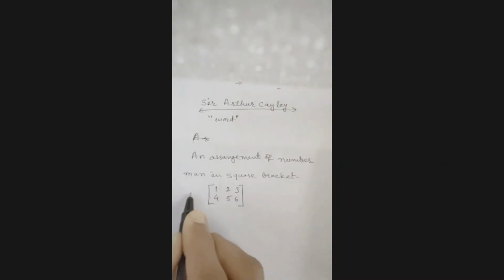Let's give some names to these things. A matrix is always represented by a capital letter. This is the matrix A, its name is A. The numbers arranged horizontally are called rows. This is row 1, row 2, and vertical arrangements of numbers are called columns.